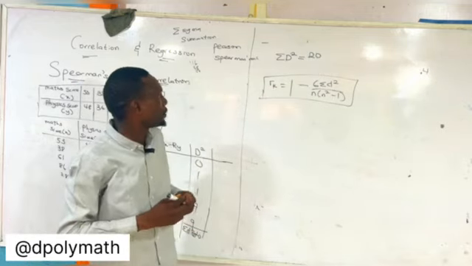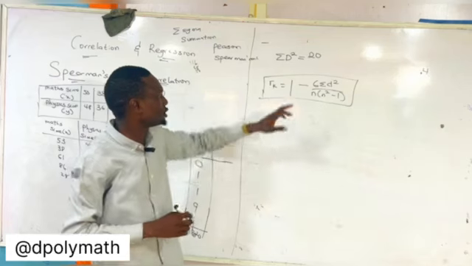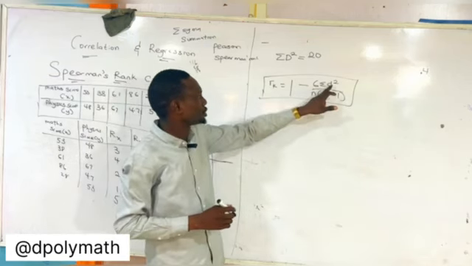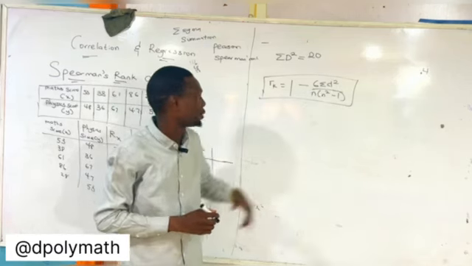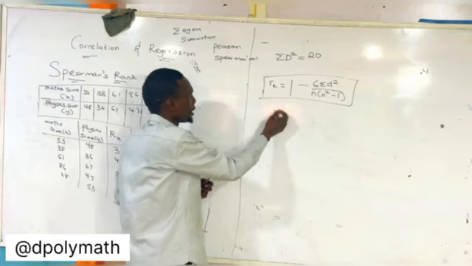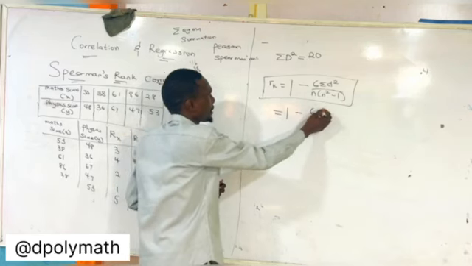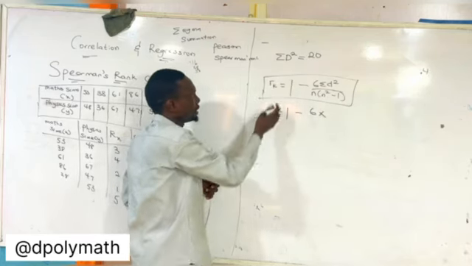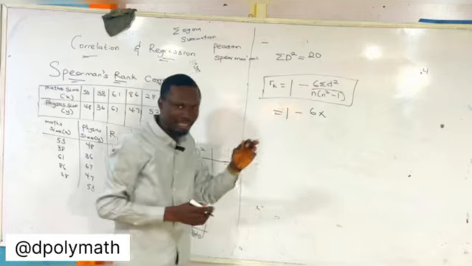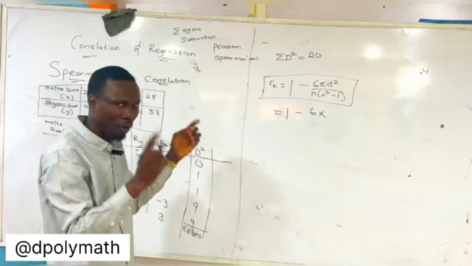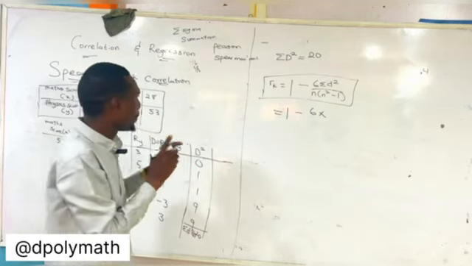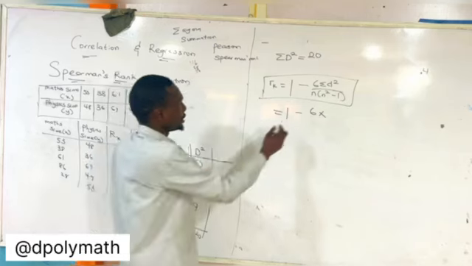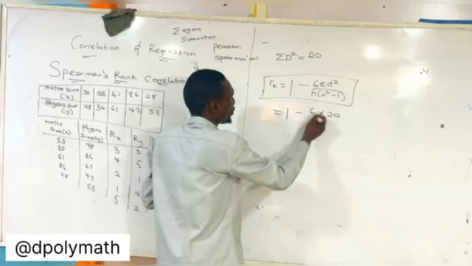So my formula for the Spearman calculation is 1 minus 6 summation d squared over n into n squared minus 1. So it becomes 1 minus 6 times the summation of the d squared. Don't forget that d is the subtraction of the ranking after you have ranked both sets of data. So 6 times 20 over n.